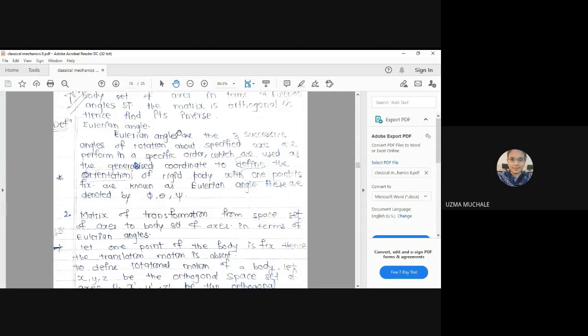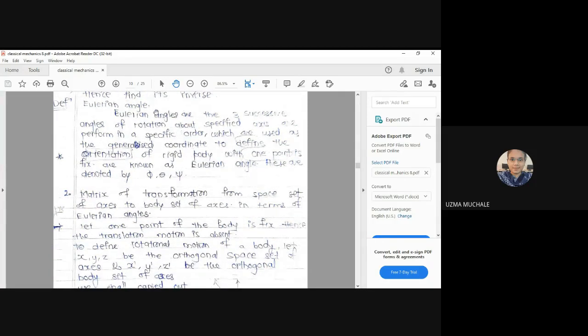First we will define the Eulerian angles. What are Eulerian angles? These are three successive angles of rotation about specified axis performed in a specific order, which are used as generalized coordinates to define the orientation of a rigid body with one point fixed, and are called Eulerian angles. Now let us see one by one what the Eulerian angles are.